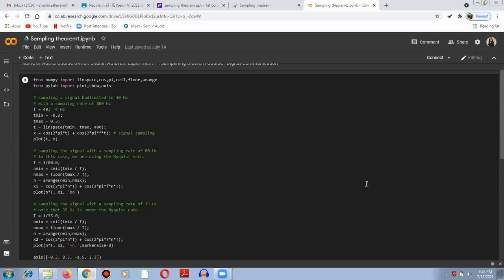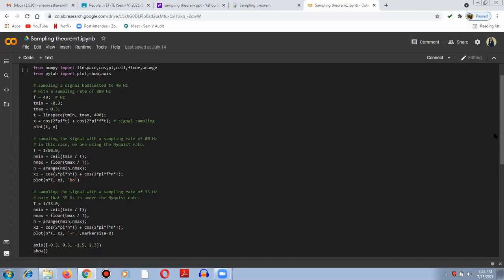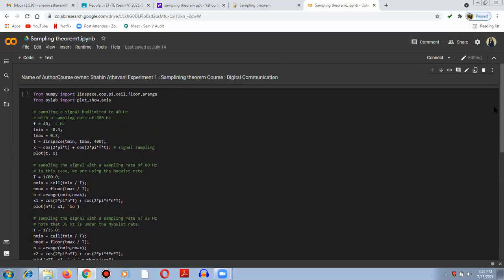See, this is the sampling theorem implemented using Python code on Google Colab. I have already given you the idea about the Google Colab platform. It is a cloud-based platform, and it contains various libraries in Python. If you are using something related to images, you need to import image related libraries. If you are using something related to communication, then you need to use communication related libraries of Python. All these codes are available online, and I have also taken this from internet code.